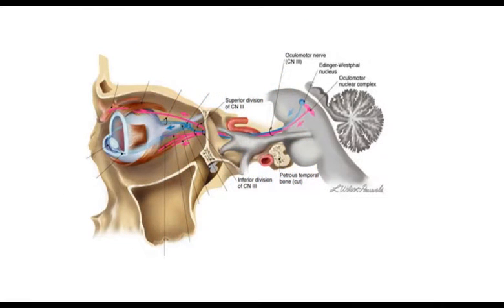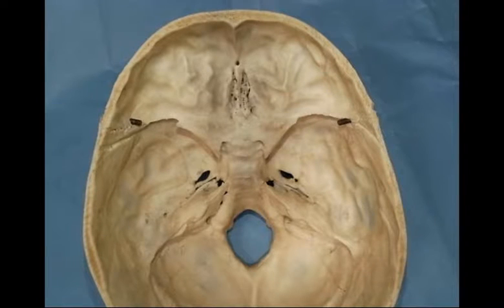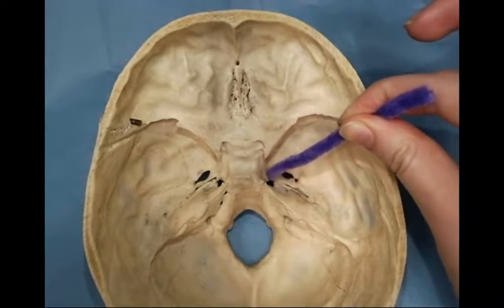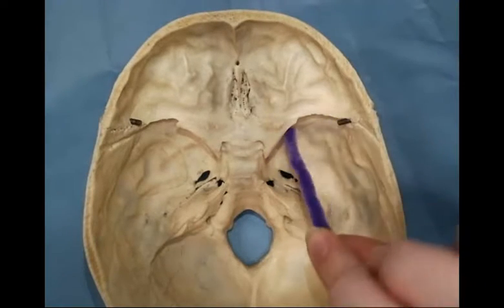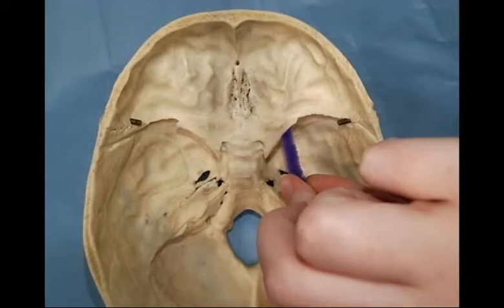The third cranial nerve, the oculomotor nerve, is the chief motor nerve to the ocular and extraocular muscles. It originates in the midbrain from the oculomotor nucleus and the Edinger-Westphal nucleus. The oculomotor nerve travels anteriorly through the cavernous sinus to enter the superior orbital fissure.